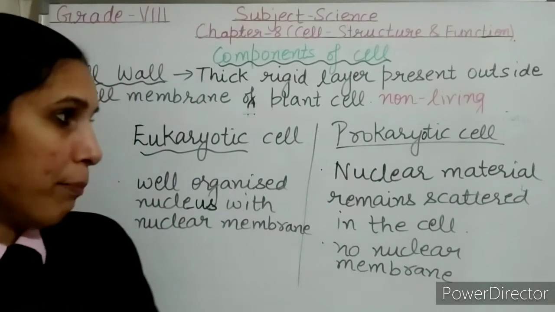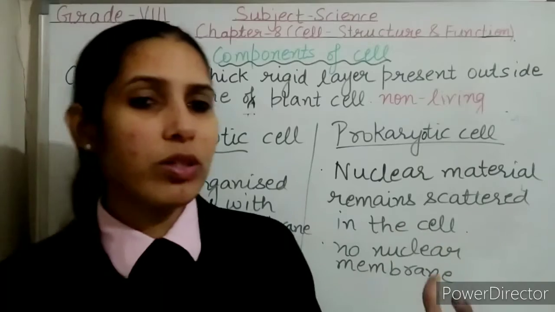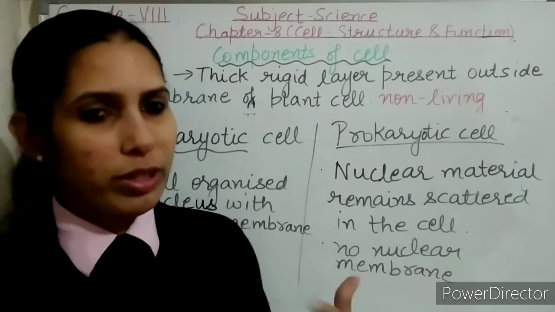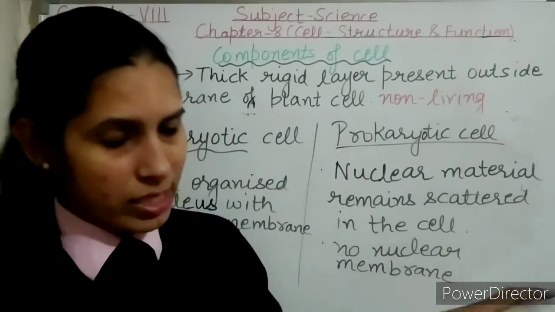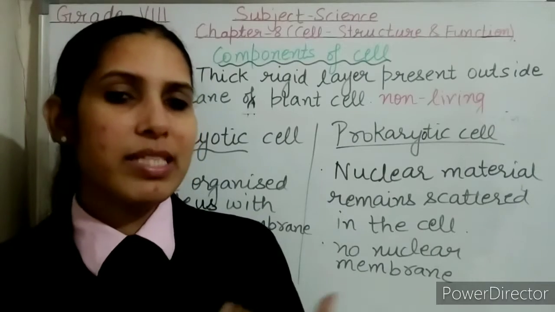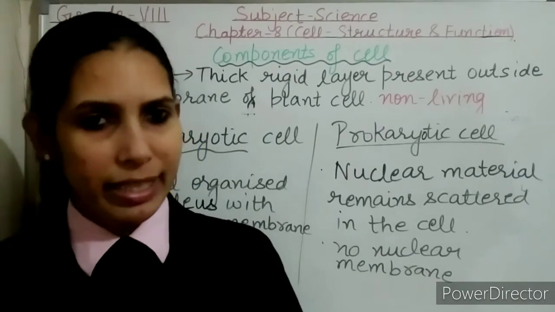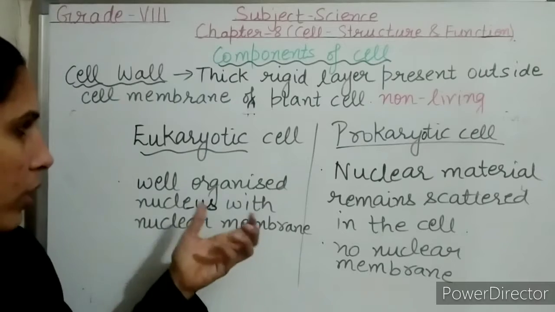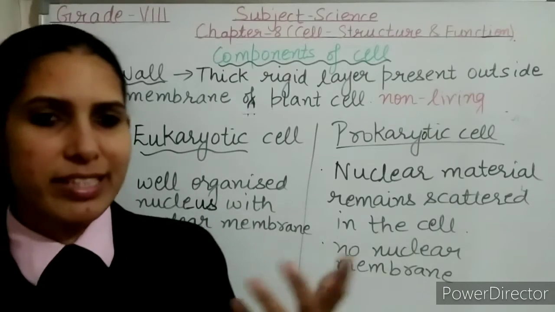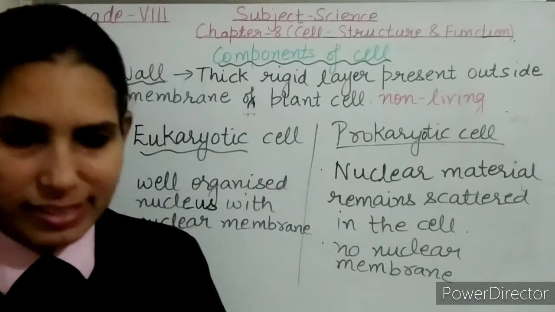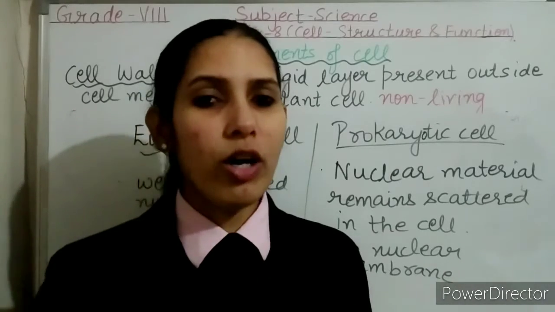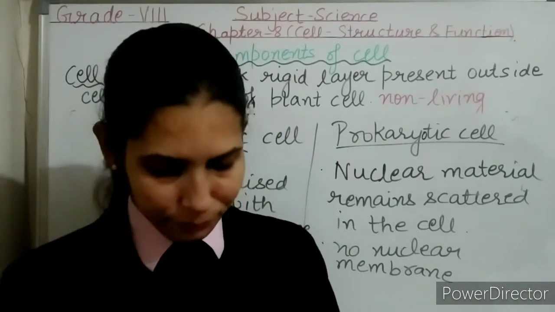If we talk about examples, the examples of prokaryotes, the organisms which have prokaryotic cells, are amoeba and blue-green algae. But if we talk about eukaryotic cells, then plant cells and animal cells are eukaryotic cells. In your book, on page number A101, the prokaryotic cell has been shown.